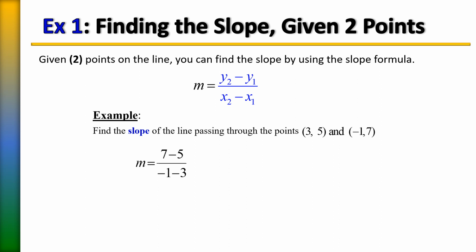Once we plug the formula in, it's going to look like so. On the top, we have 7 take away 5, which is 2. On the bottom, the signs are the same. Remember, when the signs are the same, keep the sign and add the numbers, and that's going to give us negative 4 on the bottom.